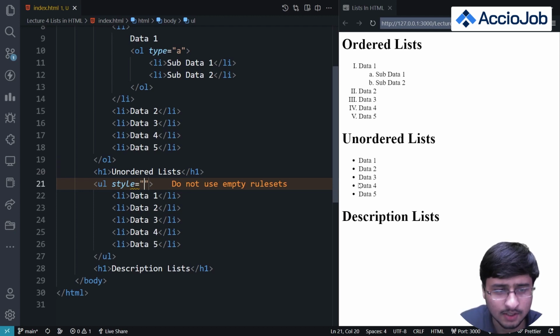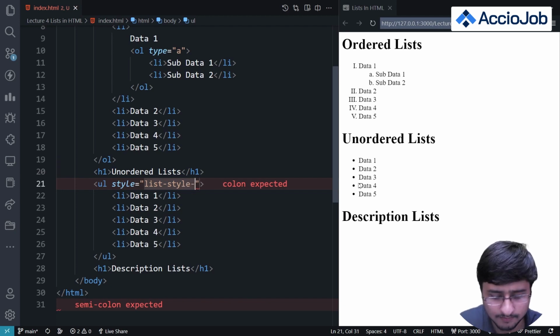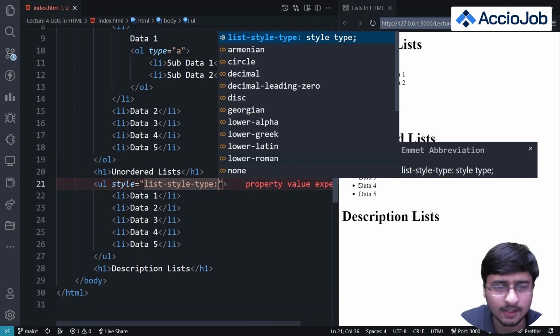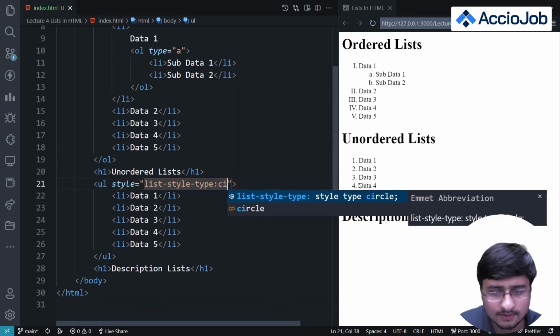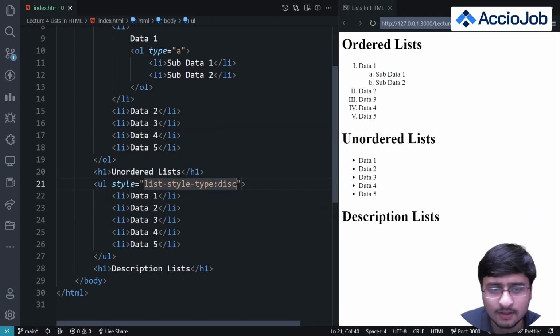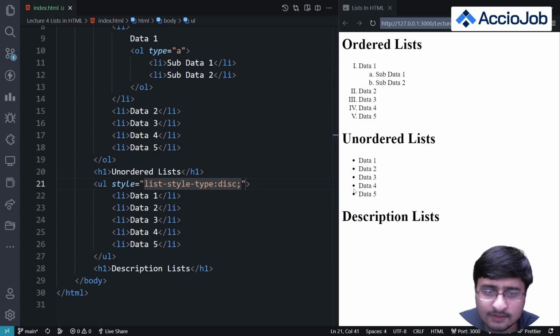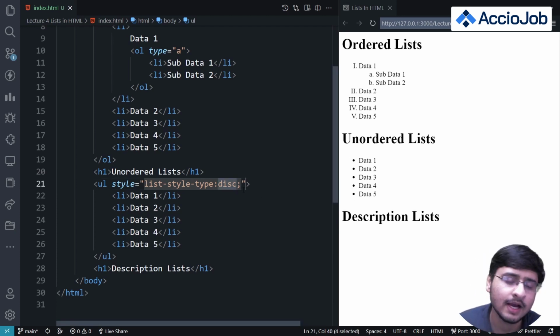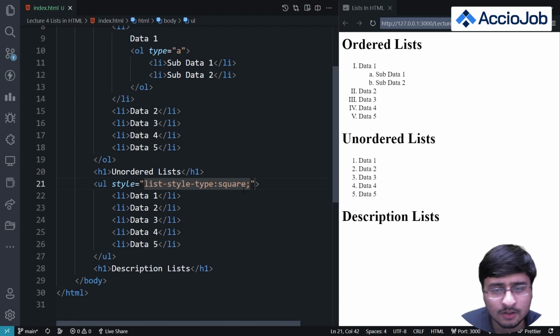So what I'll do is I'll just add list-style-type. This is actually CSS code I'm writing inside this HTML code, right? And I'll say circle here. You can see empty circles have appeared in this list, right? If I add disc here, you can see a type of disc is entered here, right? If I add maybe square here again, you can see a square has appeared instead of a disc.